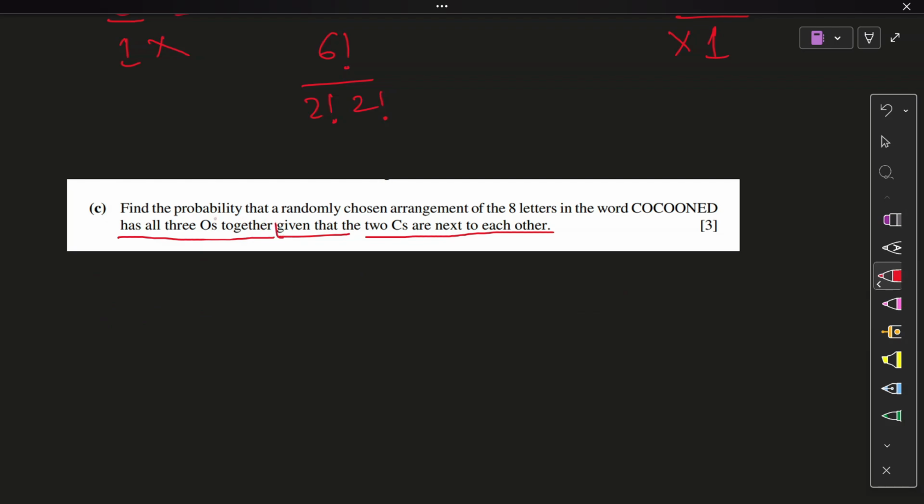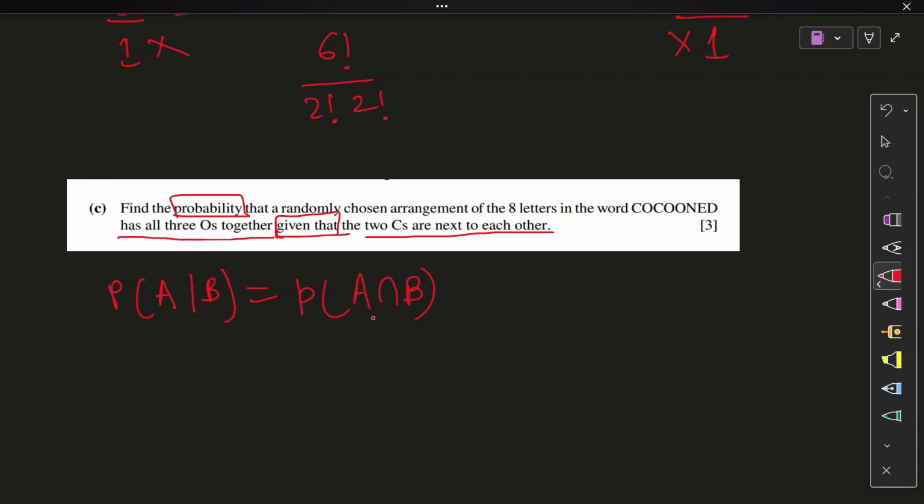Whenever the phrase probability and given that are in the same question or part, you will apply the conditional probability formula. I'll give you the formula. The formula goes simple. Probability of any two, first scenario, second scenario, this straight line refers to given that, equals probability of A intersection B.